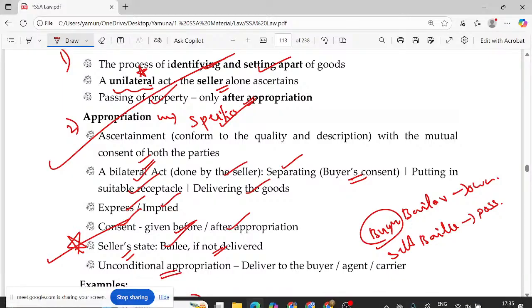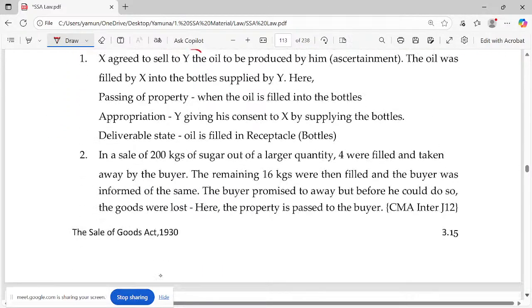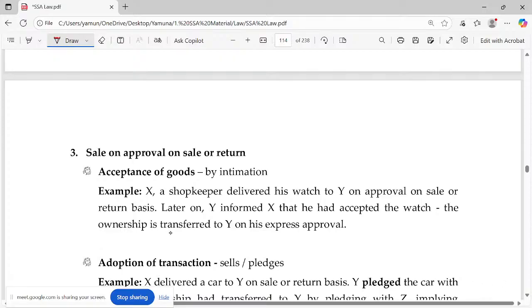And unconditional appropriation, because once it has been appropriated, you cannot hold it for any other purpose. You have to deliver to the buyer or agent or carrier. Okay. So I have discussed all these examples. I need not go line by line. Third one, check the heading, sale on approval or sale or return basis. Either we approve it or return it.